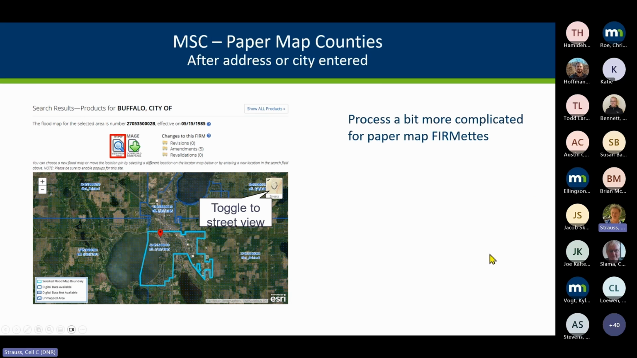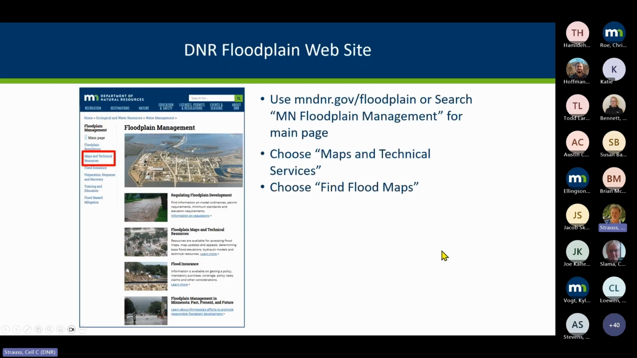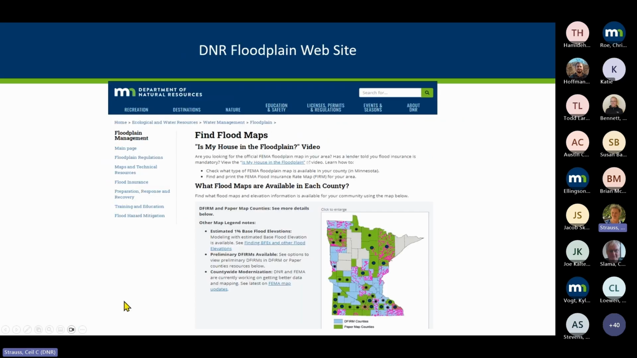Or it's not intuitive to you. We have some information in our Is My House in the Floodplain, but FEMA's changed the look of their site a little bit since we did that. Speaking of that, if we go to our floodplain main page and go to Maps and Technical Resources and then choose Find Flood Maps, we get to this page.